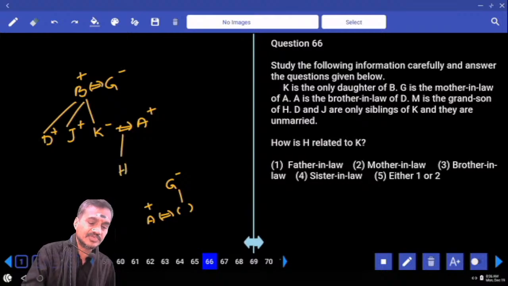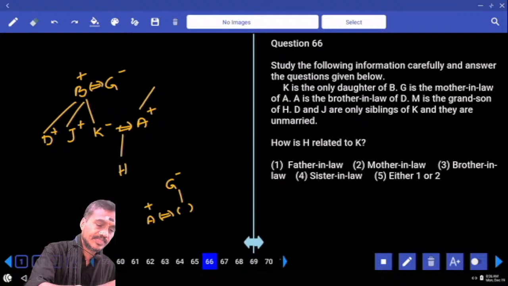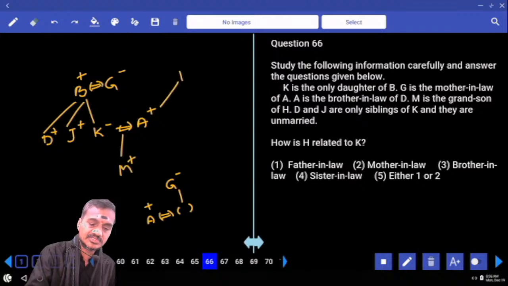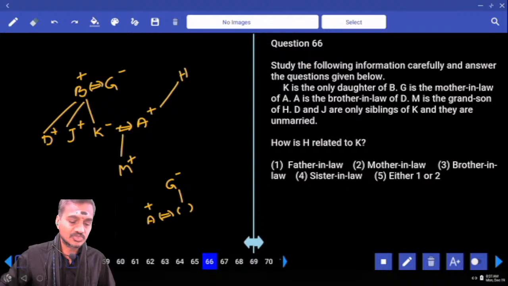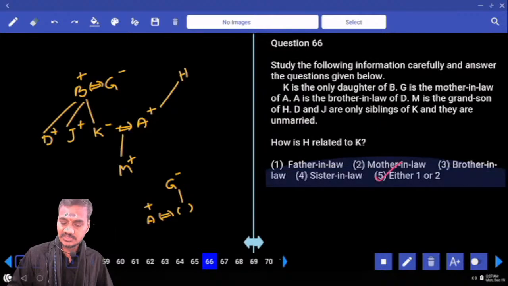Grandson of H means this M must be, M is the grandson of H, isn't it? M is the grandson of H, and M is a male. Now this H is the parent of this A. Then how is H related to K? K's husband's father or mother, that is father-in-law or mother-in-law, choice 5, question number 66.